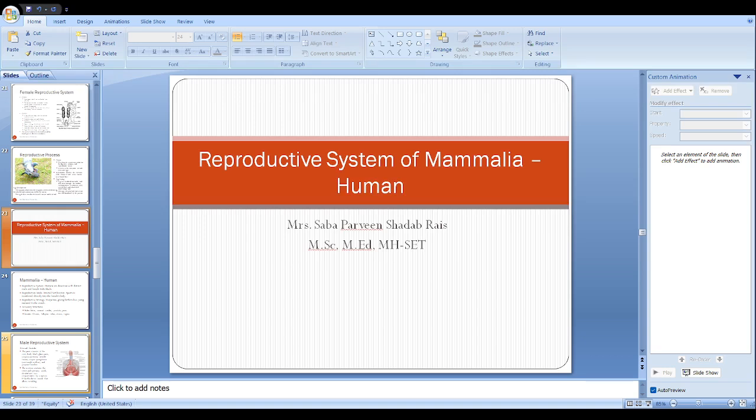Hormones are very important in case of the male and female reproductive system. The male reproductive system hormones are testosterone, which is produced by the Leydig cells. Then follicle stimulating hormone, that helps in the stimulation of spermatogenesis. Luteinizing hormone stimulates the testosterone production.